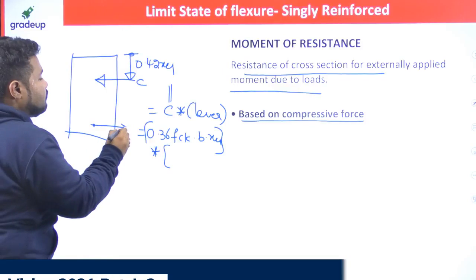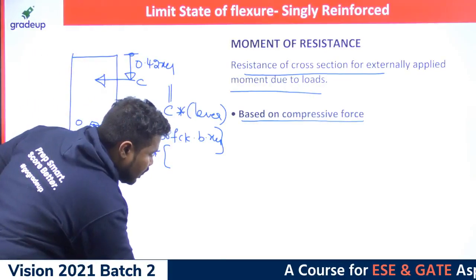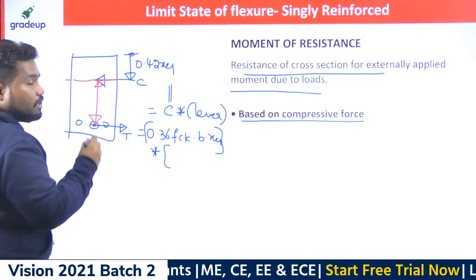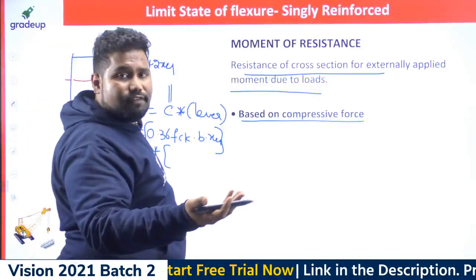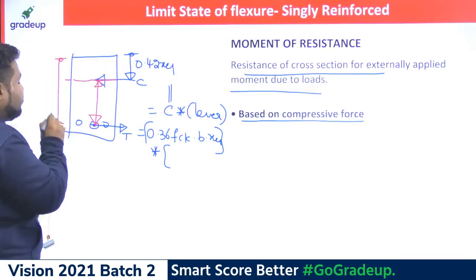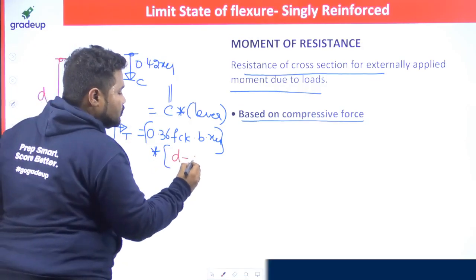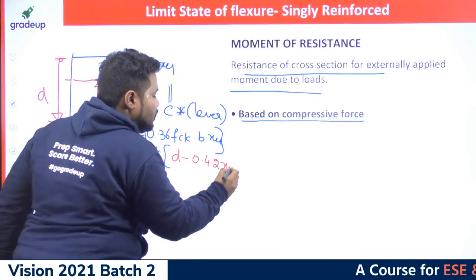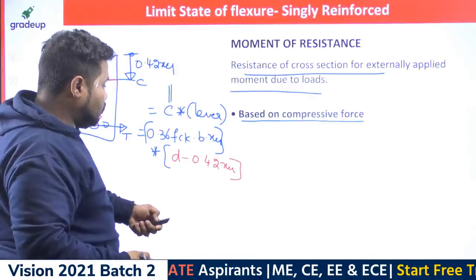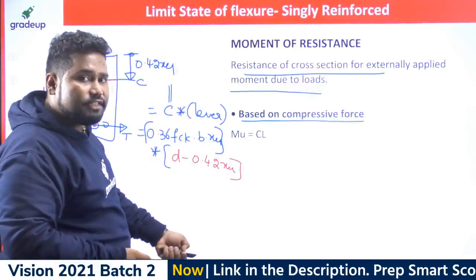And this is the tension force where steel is existing. I hope you already know that. So now what is the lever arm between these two equal and opposite forces, because of which the couple or moment of resistance comes into picture? This is the effective depth minus 0.42 times of XU, D minus 0.42 times of XU. This is the moment of resistance of any section. This is the valid rule. So you can see, moment of resistance is C, compression force, into L, which stands for lever arm.